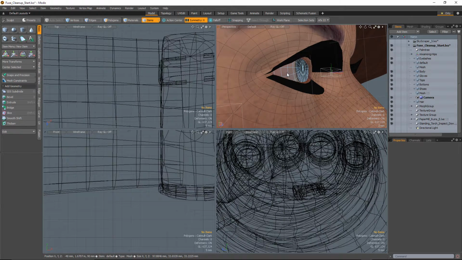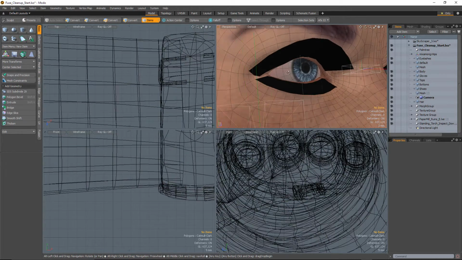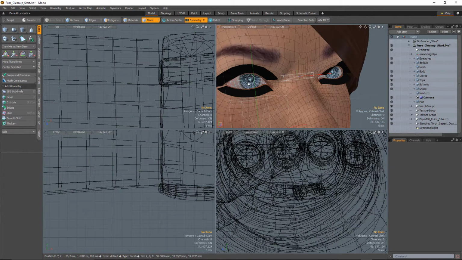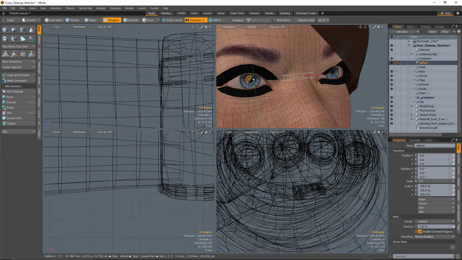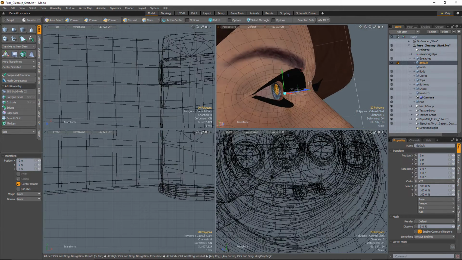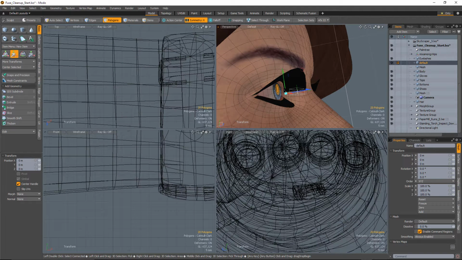It doesn't have the two layers that a normal eye would, where you have a lens in the outer part of an eye, and then you have the inner part of the eye where the iris and the pupil are. So what we're going to do is make a few adjustments to this, but this is where working on the model this way is going to become quite difficult. You can see as I select these pieces here and I go to move them, this being offset is a bit of a problem.